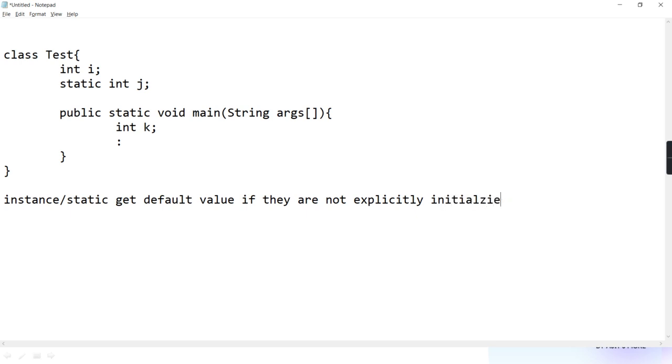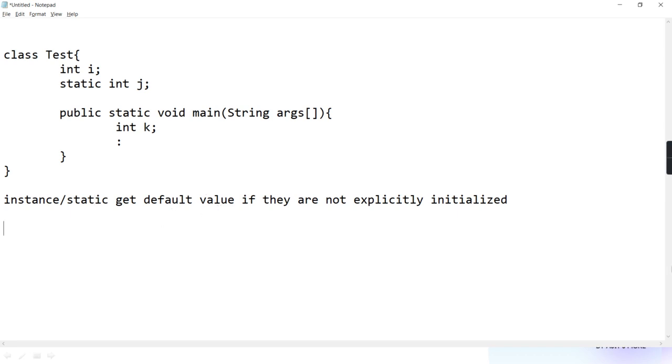What I'm saying is, if we have not initialized them, they will always get a default value. Who? Instance and static. I haven't talked about local. Understand carefully: instance and static will always get a default value.